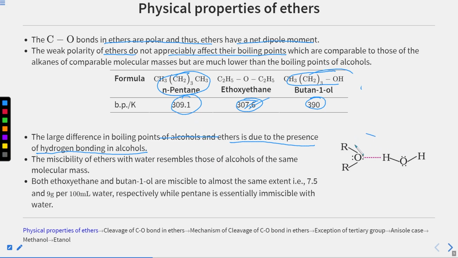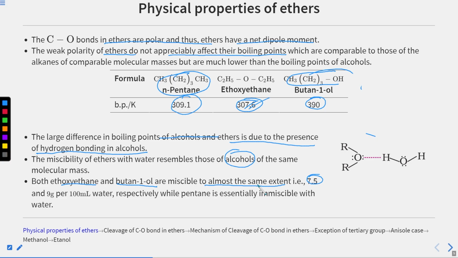Next, ethers are not that much soluble in water because of the lower polarity of the C-O bond, as compared to alcohol, which has a high polarity of the OH bond. Both ethoxyethane and butanol are miscible to almost the same extent, that is 7.5. Since we have a lower ether, it can be soluble.